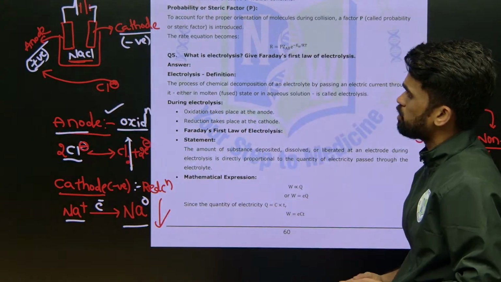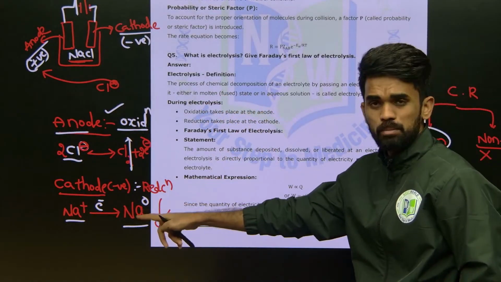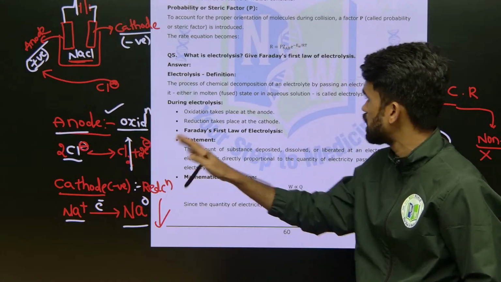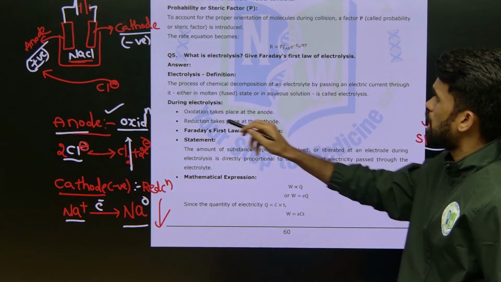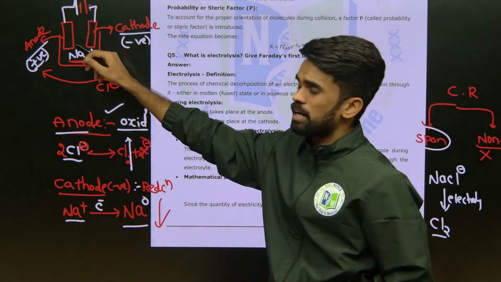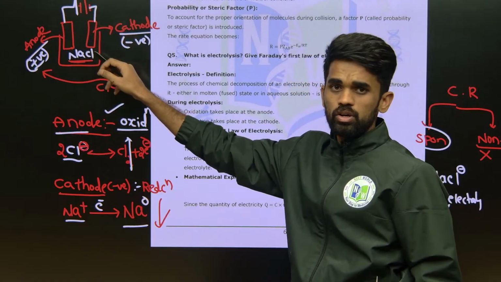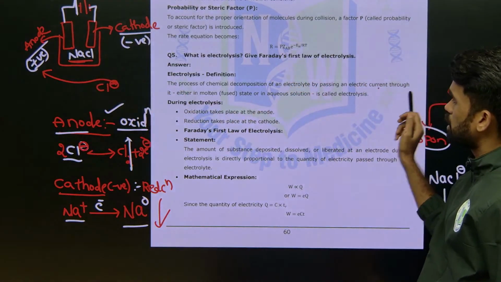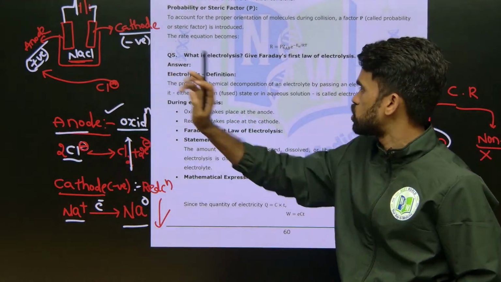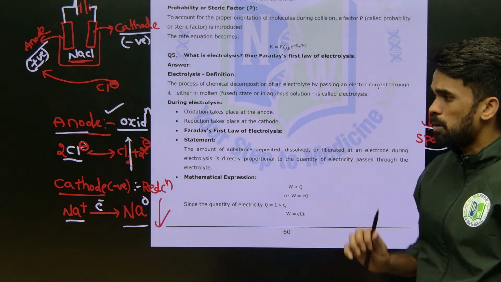Just read the statements now. It is a process of chemical deposition. Yes, chemical deposition is taking place, of this electrolyte, by passing electric current through it using this battery as external current. So by passing electric current through this electrolytic solution, this process is called electrolysis. Up to here it is clear.